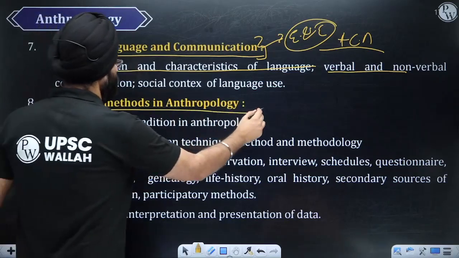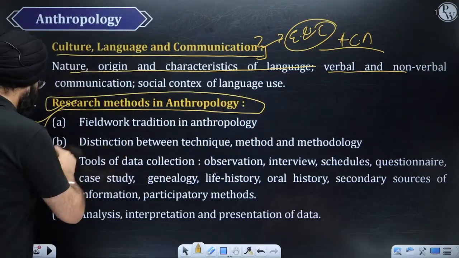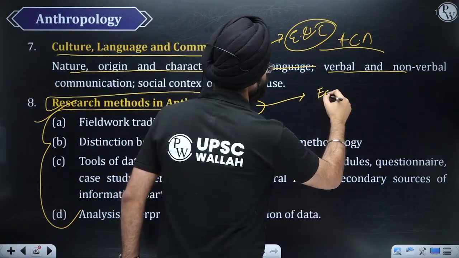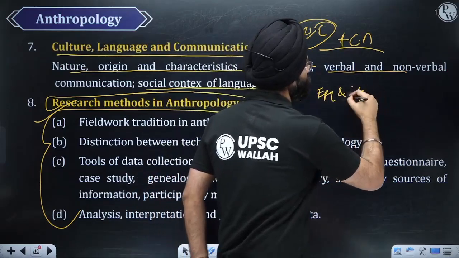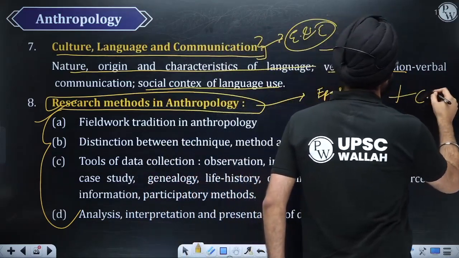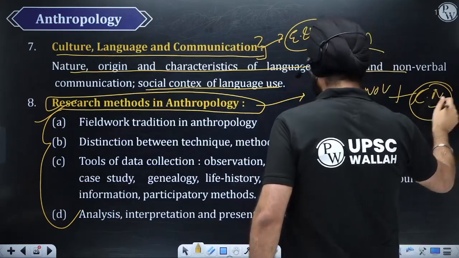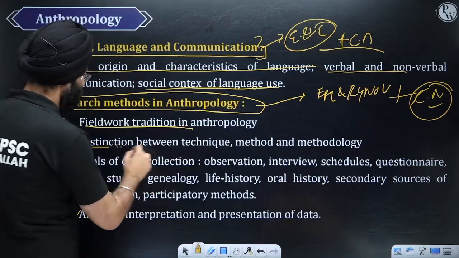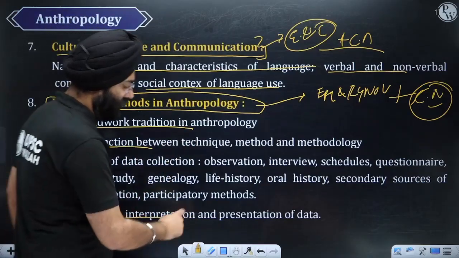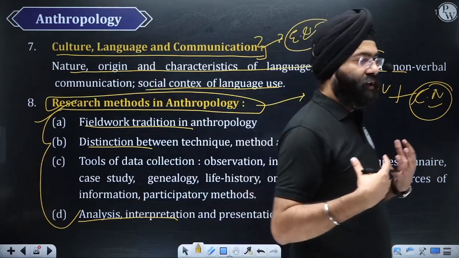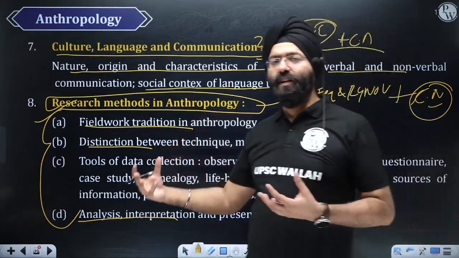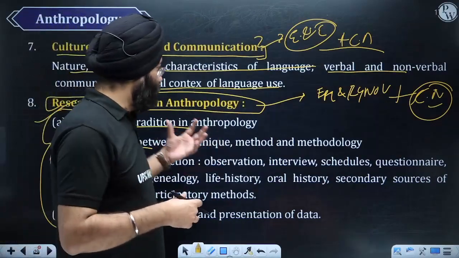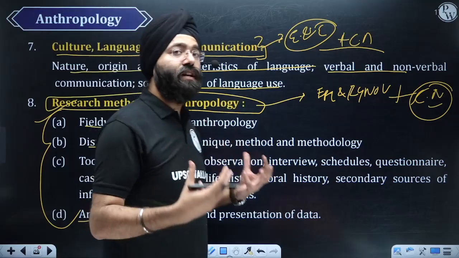Research methods in anthropology. Again, for this, the best sources are EPG and IGNOU, along with the comprehensive material that would be provided. See, what this basically means is, over here there are various topics like fieldwork tradition, distinction between the techniques, analysis and all. When we are studying anthropology, for example, let us say we're going to a place and gathering evidence with respect to certain fossil remains and material remains. Now that would be the fieldwork tradition. How are the various methods being done?